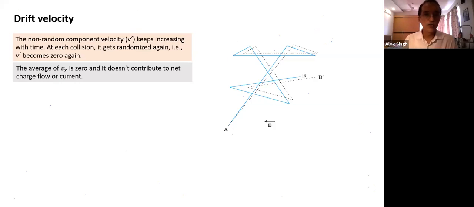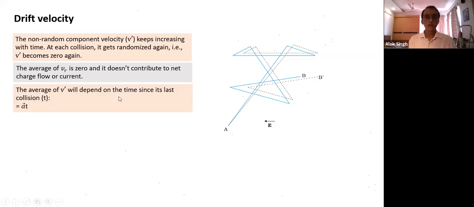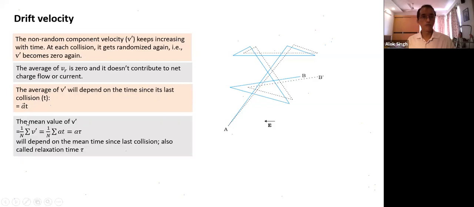But what is the average of the non-random part of drift velocity? Average of V dash depends on the time since its last collision T. So V dash is equal to A into T, where T is the time since the last collision. If I take its average, what is the average value? The mean value of V dash is 1 by 10 into the sum of V dash. I'm taking the average of all these. Here I'm not taking the vector sum. Why am I not taking the vector sum here?